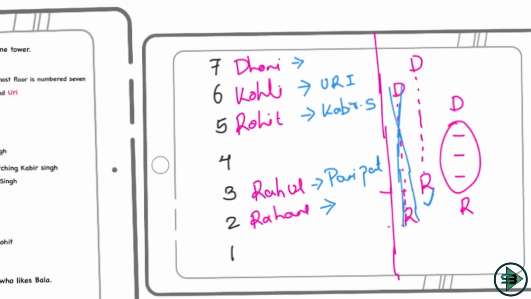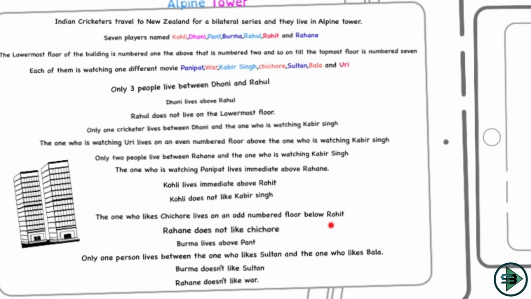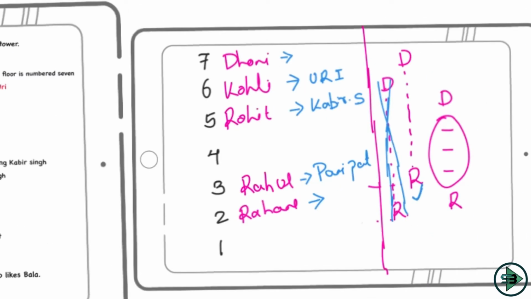Then what? The one who likes Chichore lives on an odd number floor below Rohit. Sorry, below Rohit. Okay, so let's see. Rohit is on an even number floor. 2 is again even. 3 is an odd number, but someone who is living at 3 is watching Panipat.